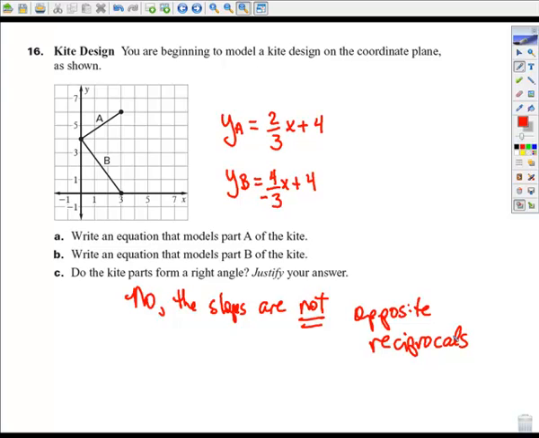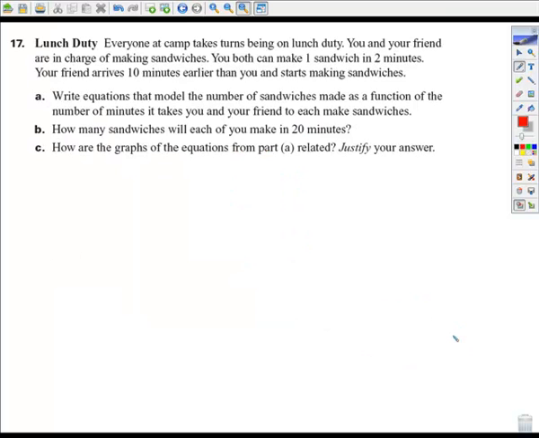So you can't just go by what it looks like, because I think it looks like a right angle as well, but it's not. Okay, this is the last one. Lunch duty. Everyone at camp takes turns being on lunch duty. You and your friend are in charge of making sandwiches. You can both make one sandwich in 2 minutes. So there's your rate of change. One sandwich in 2 minutes. So your slope is one sandwich in 2 minutes. Your friend arrives 10 minutes earlier than you and starts making sandwiches.